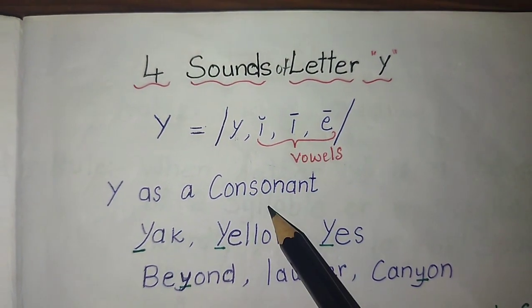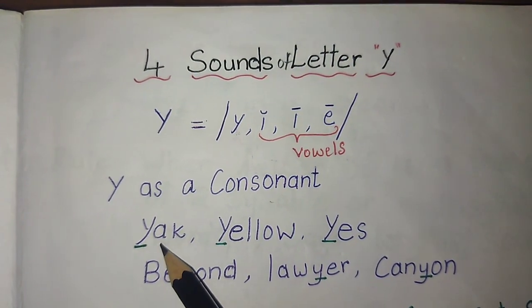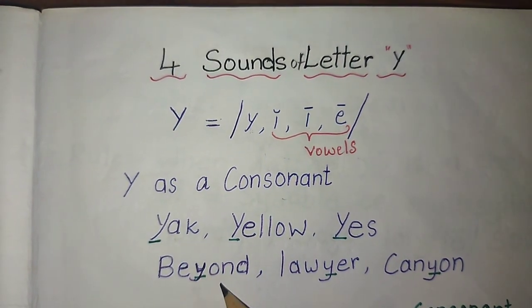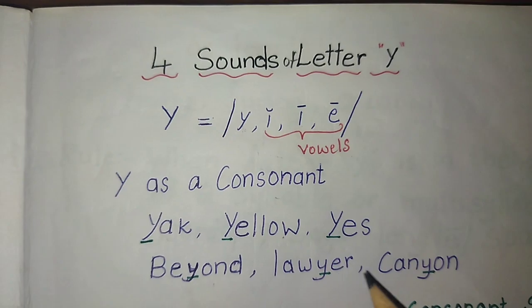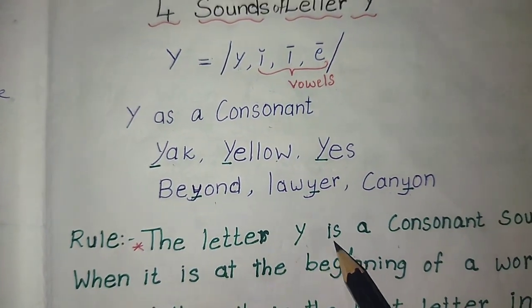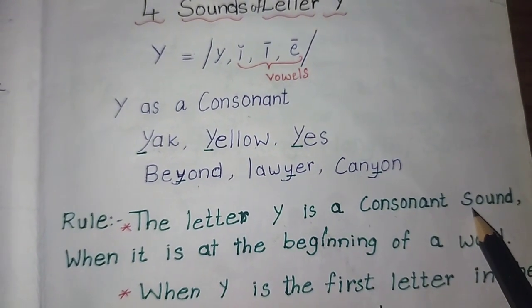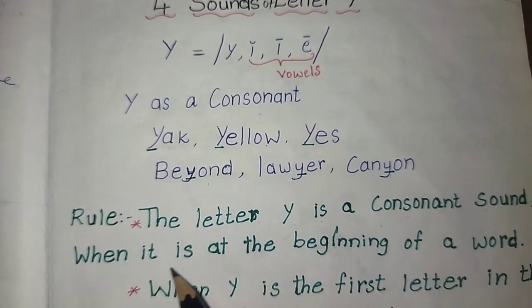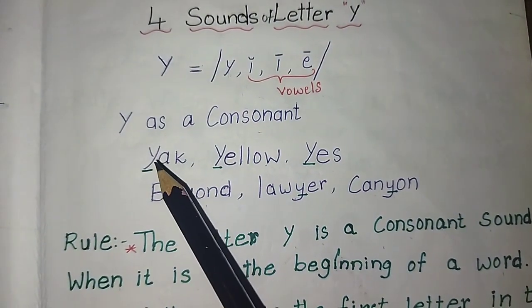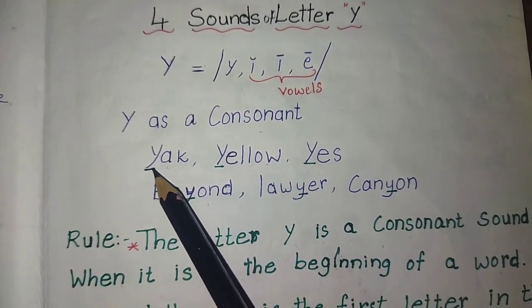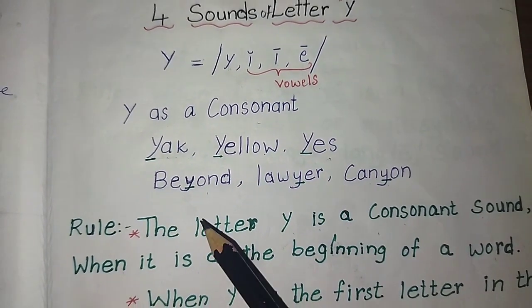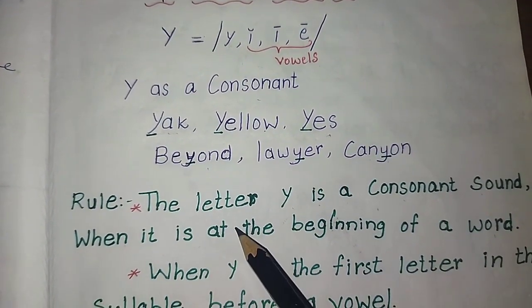Y as a consonant: yak, yellow, yes, beyond, lawyer, canyon. The rule is the letter Y is a consonant sound, that is ya, when it is at the beginning of a word. See, the letter Y says ya sound when it is at the beginning of a word. See, yak, yellow, yes. So that is the first rule, number 1.